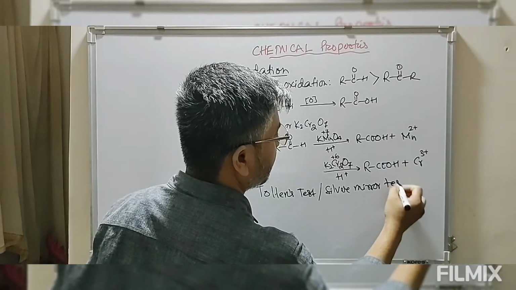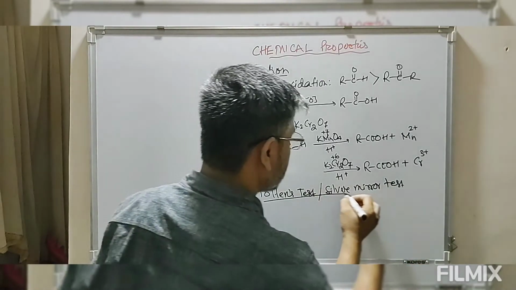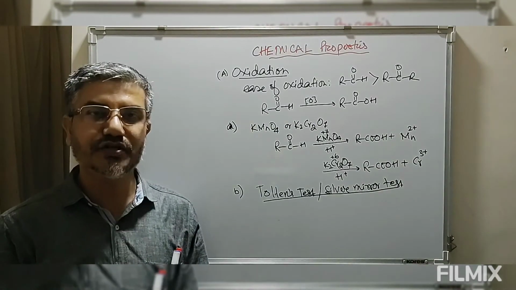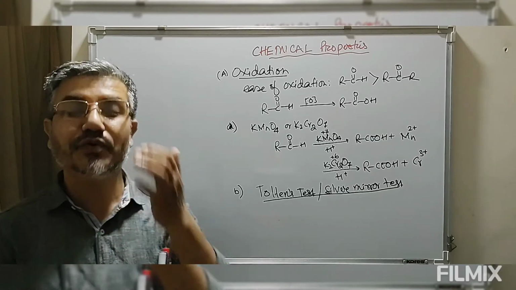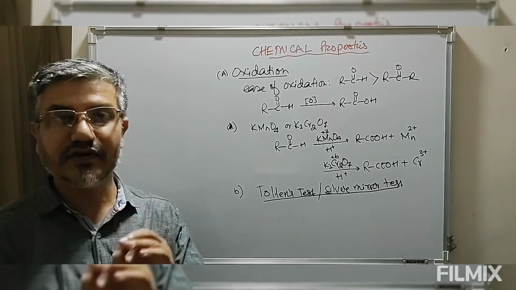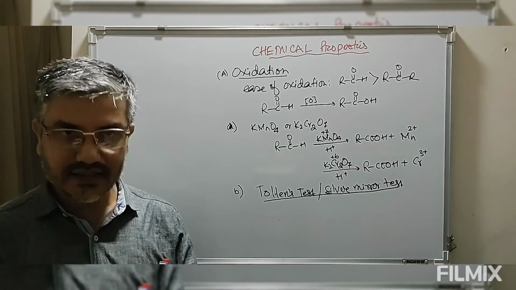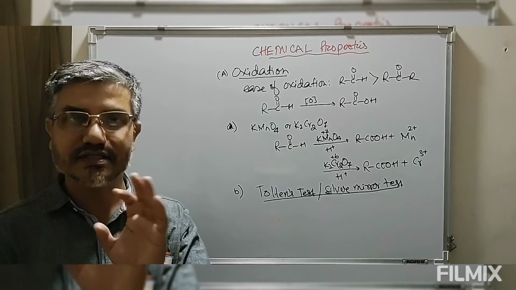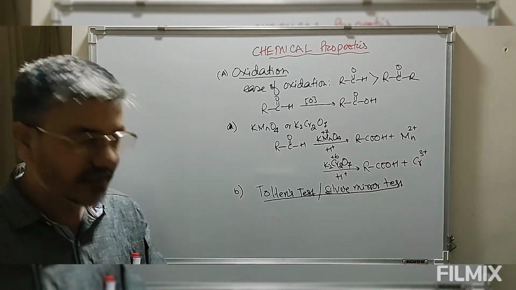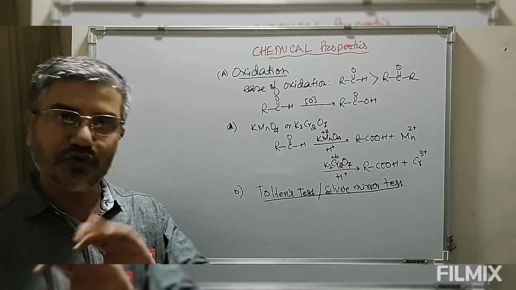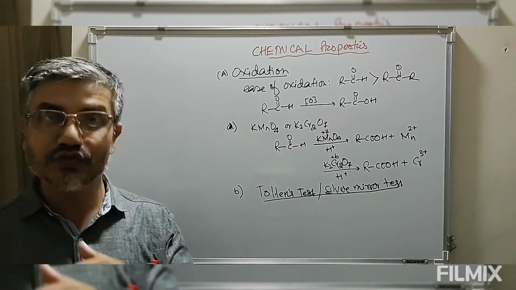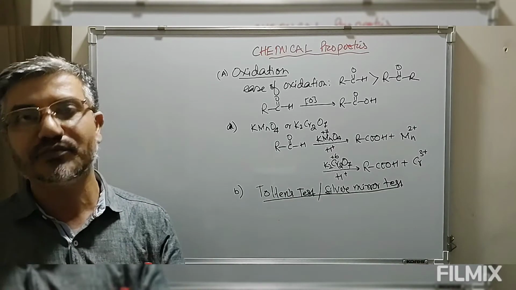Silver mirror test. Now this is a very important reaction which is used to differentiate pure aldehydes from pure ketones, because the Tollens test is given only by aldehydes, and ketones do not give this except when we have alpha hydroxy ketones. So other than this, if we simply have a pure ketone, it does not give the Tollens reagent test. So this chemical reaction is used to differentiate between pure aldehydes and pure ketones.